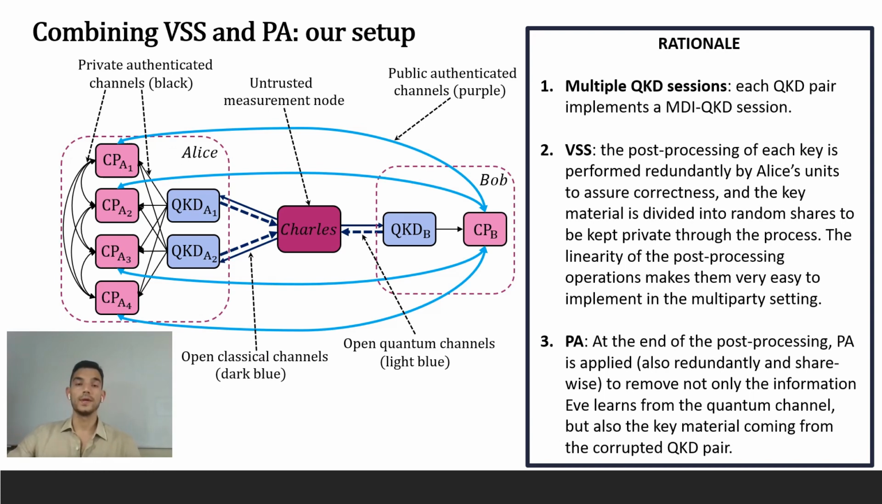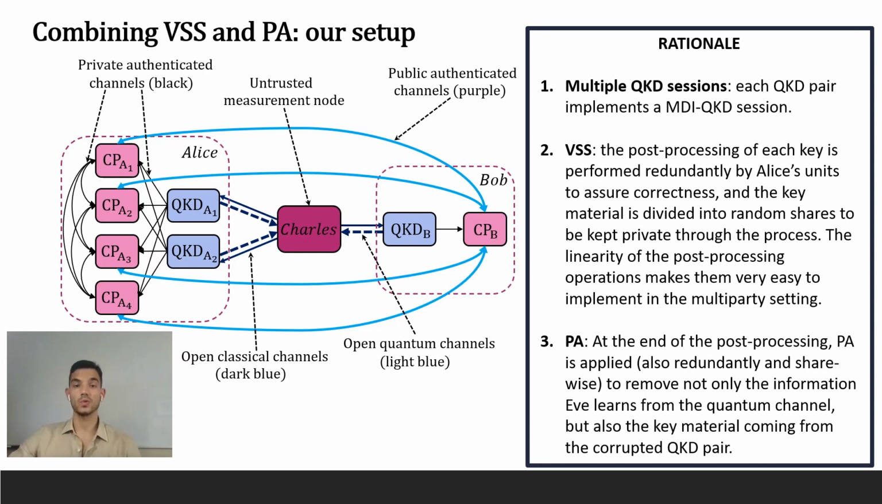Also, note that we are considering an MDI QKD configuration. Therefore, there exists a fully untrusted measurement node, which is charted in the figure. And all 3 modules are simply QKD transmitters. Broadly speaking, this is how our experiment runs. We have 2 QKD pairs. The first one consists of Alice's first module and Bob's trusted module. And the second one consists of Alice's second module and Bob's trusted module again.